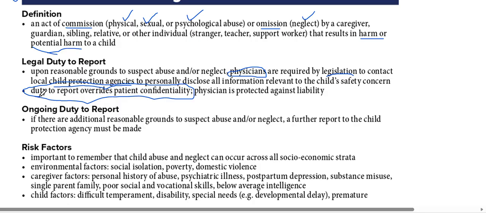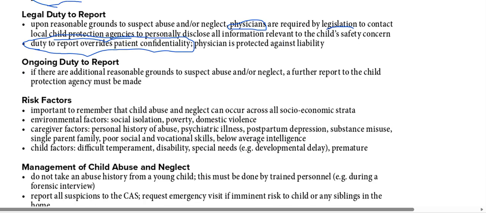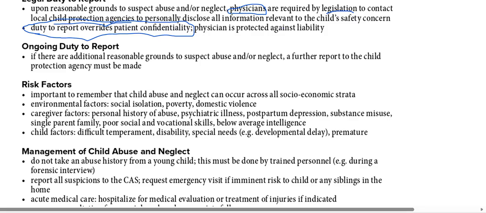Patient confidentiality is less important. Duty to report overrides patient confidentiality, and the physician is protected against liability. So if the physician overrides confidentiality and informs the child protection agencies, the physician will not be liable for that. In fact, it's the physician's responsibility to do that.